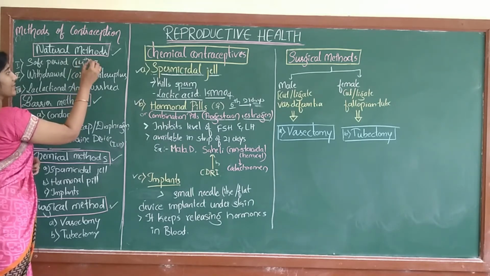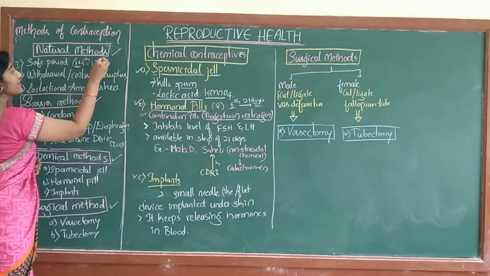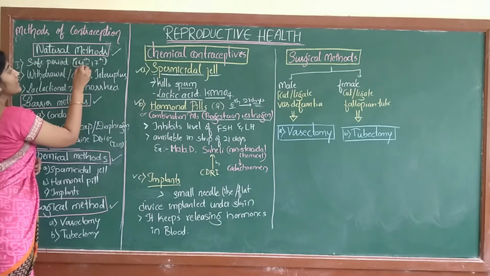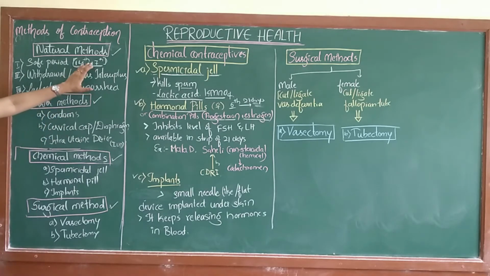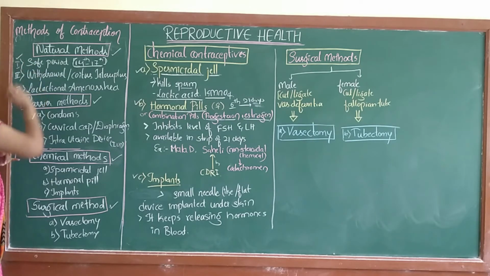Once the ovulation takes place, after 2 to 3 days the ovum remains in the fallopian tube. So, this is the period with the highest risk of pregnancy. If the couple avoids this period, they will not get pregnant. This is the first thing.